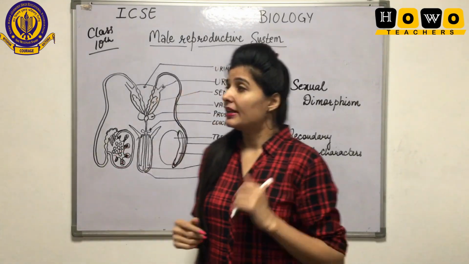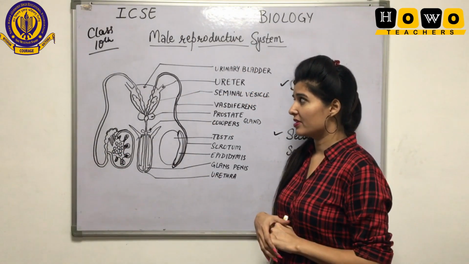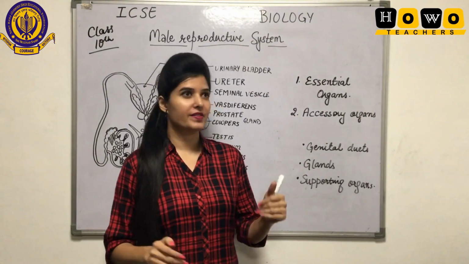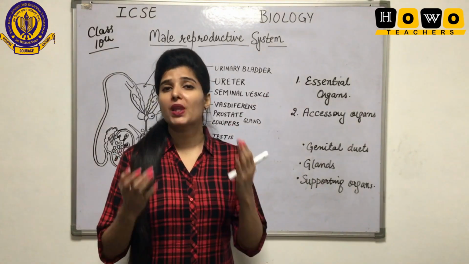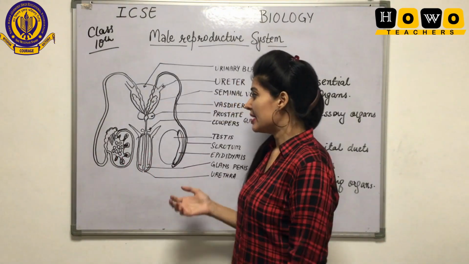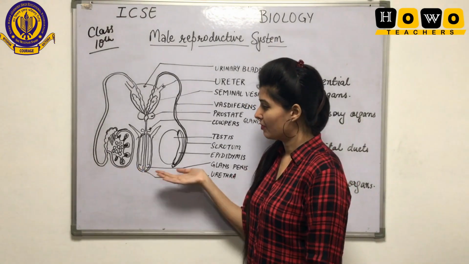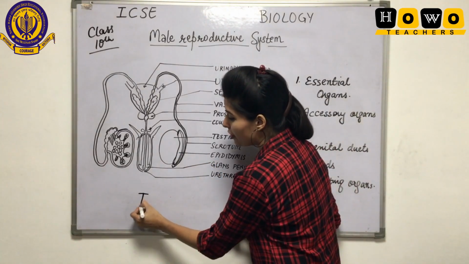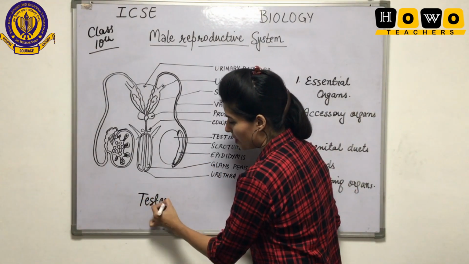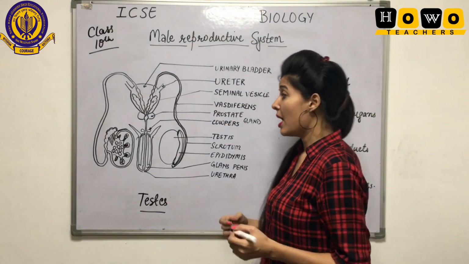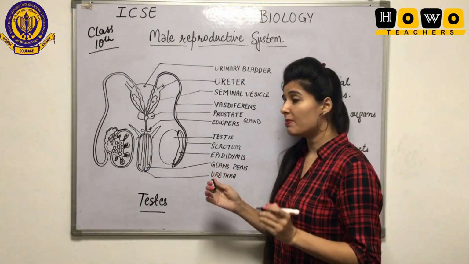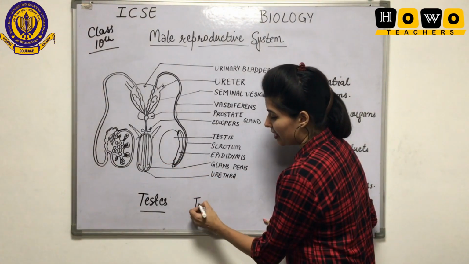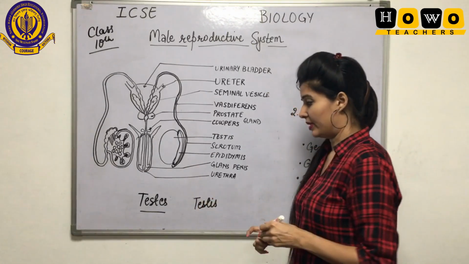Now let us see the structure of the male reproductive system. The different parts of the male reproductive system are the essential organs. The most essential organ is a pair of testes. Students, whenever you are talking about a pair of testes, you have to remember the spelling, or simply you can say testicles. If you are going to talk about just a single one, in singular, this is testis, written as this one.